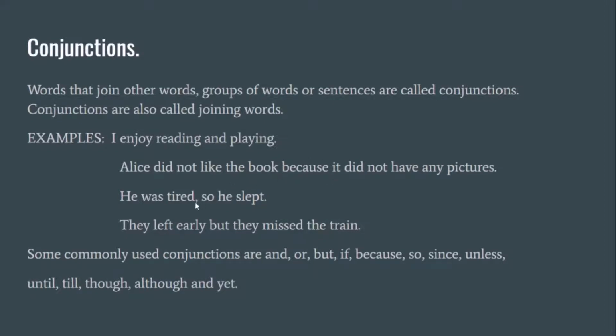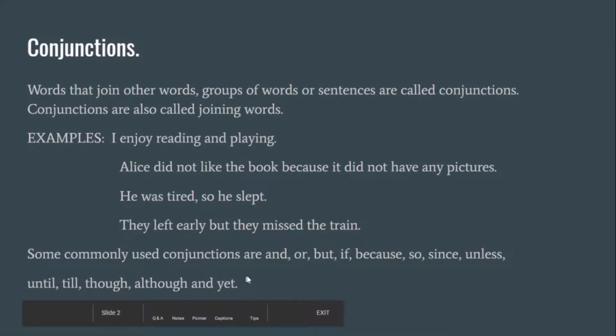He was tired, so he slept. Why did he sleep? Because he was tired. He was tired, so he slept. They left early, but they missed the train. So here what is the conjunction? But is the conjunction. And some commonly used conjunctions here are and, or, but, if, because, so, since, unless, until, till, though, although, and yet.